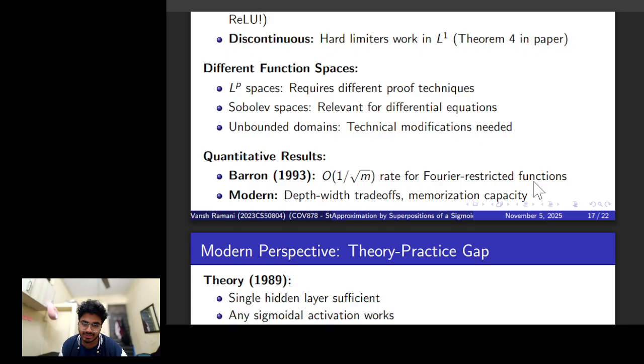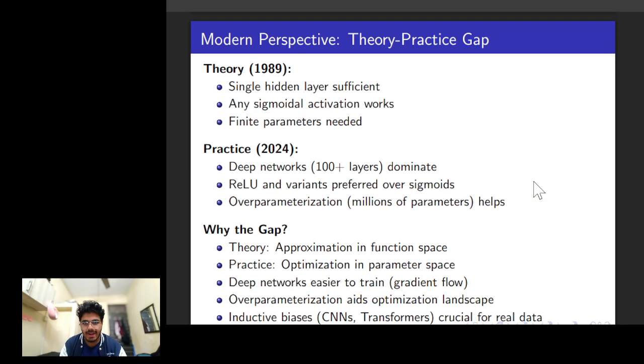In the modern approach to this, we in general focus on the trade-off between depth and width. In practice now we look at networks with a lot of layers, not just width. We use ReLU over sigmoids because of vanishing gradients and such. All these things can be discussed. We also use over parameterization, and I think it is a very important and interesting argument.